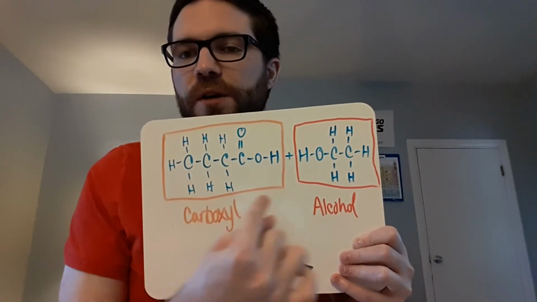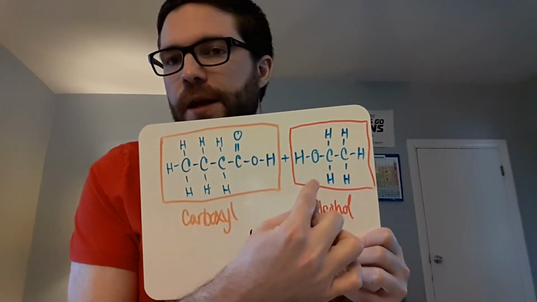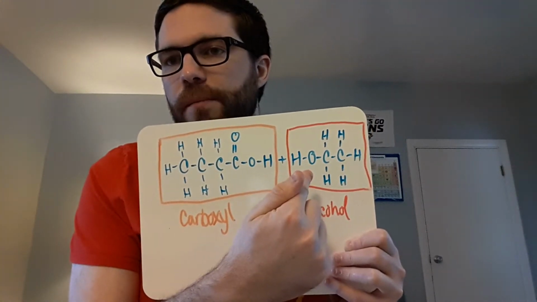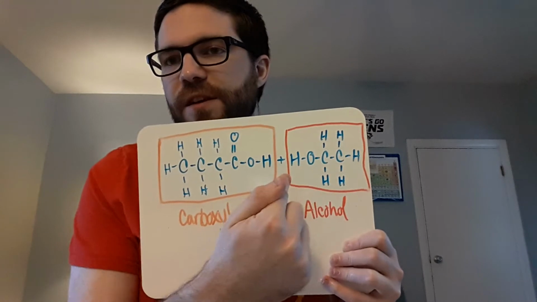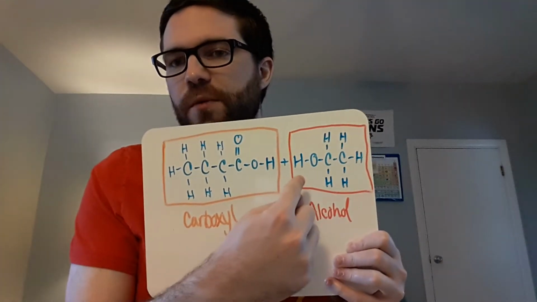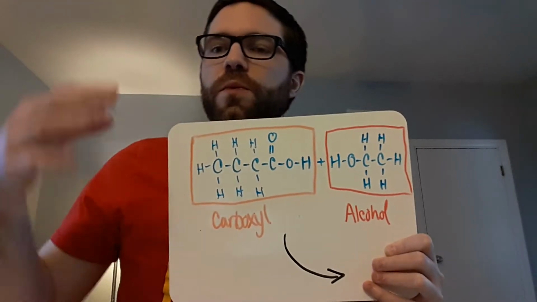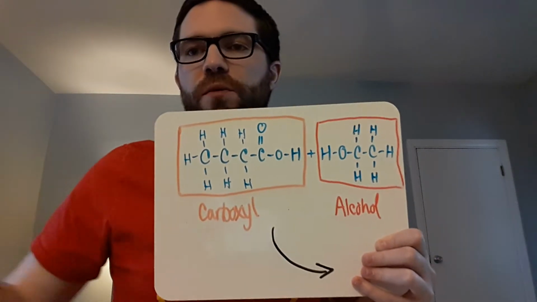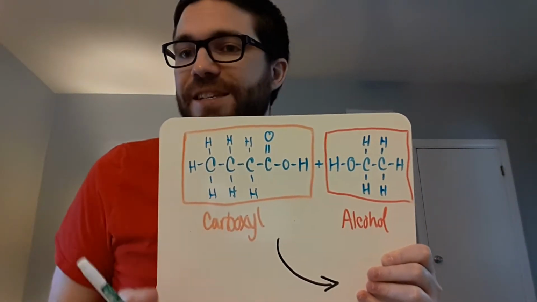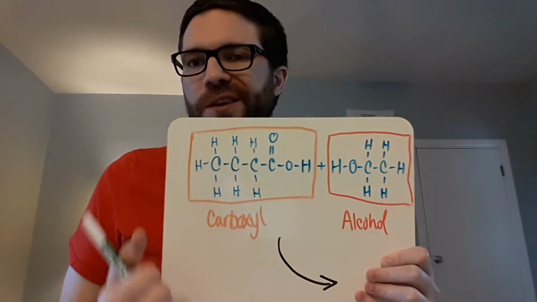We added this carboxyl to what we call an alcohol. In an alcohol, you only have one O, and it's connected to a C and an H. This is again what we call a hydroxyl group, and that makes this an alcohol. So when we combined these two molecules, they reacted together and they made something new.